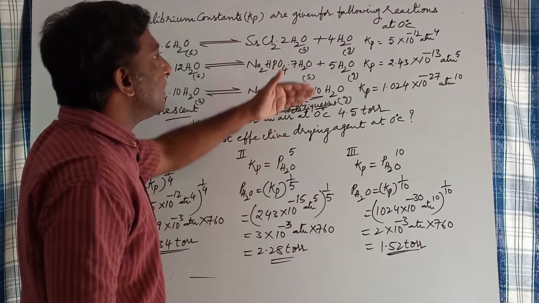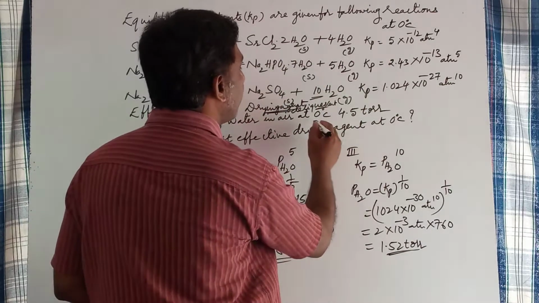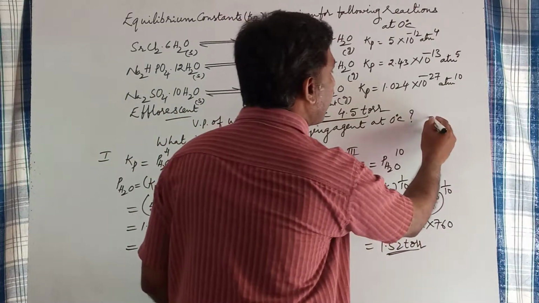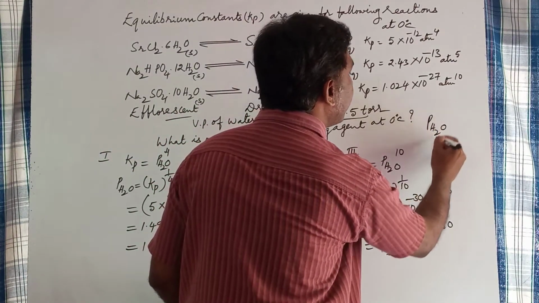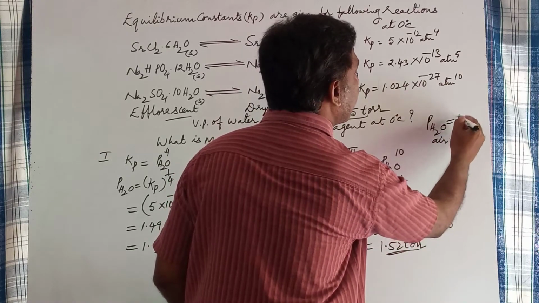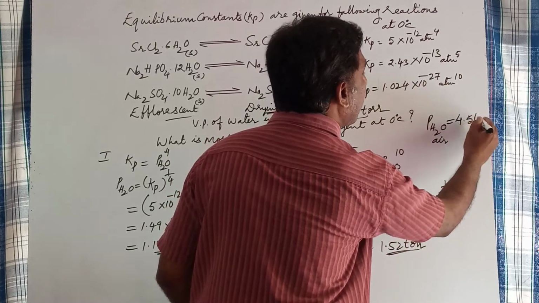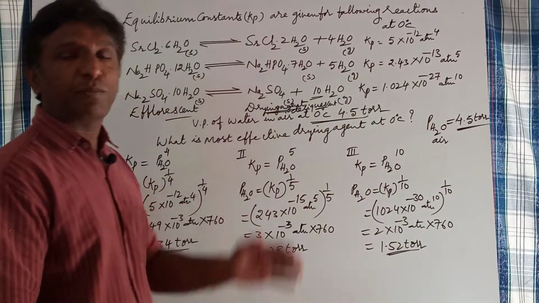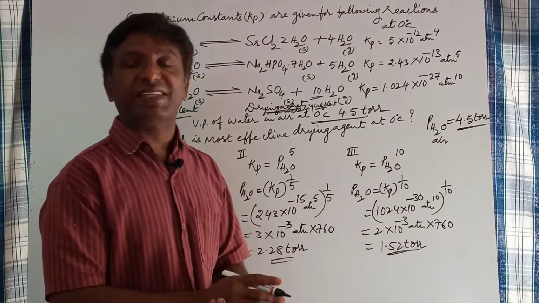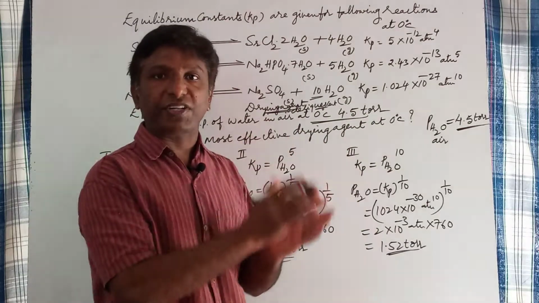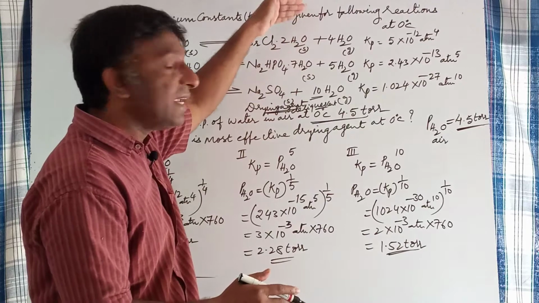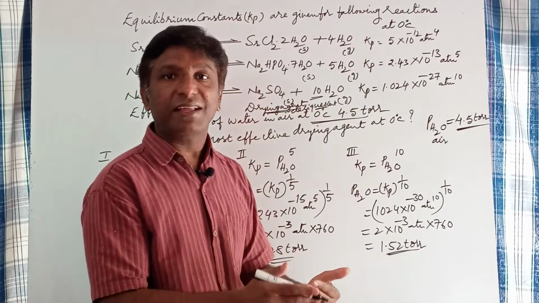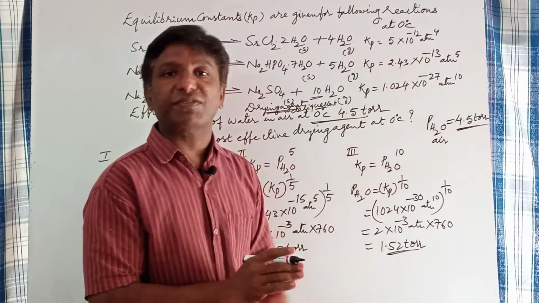Now, under these conditions at 0 degree centigrade, what is the partial pressure of water vapor in the atmospheric air? The partial pressure of water vapor in the atmospheric air is 4.5 torr. So here the atmospheric water vapor pressure is greater than the water vapor pressure under these three equilibria. At these three equilibria, water vapor pressure is less than the water vapor pressure that exists in the atmospheric air.